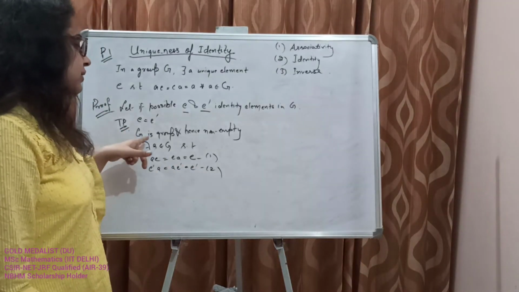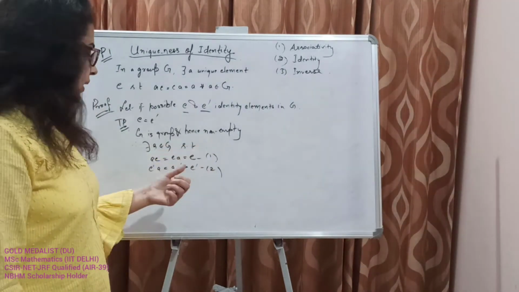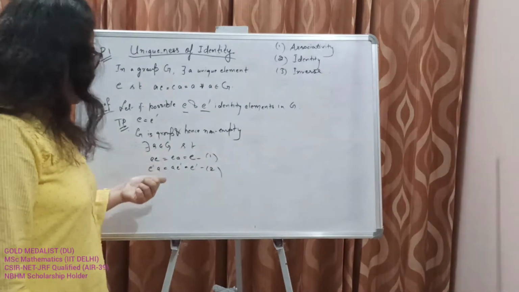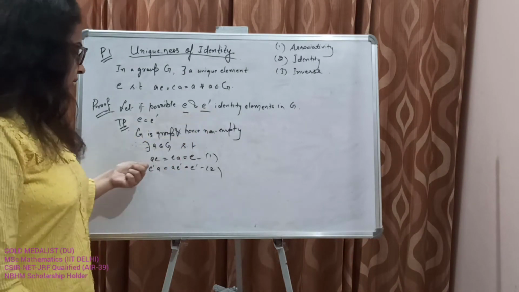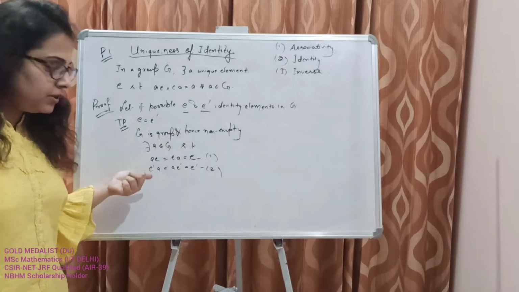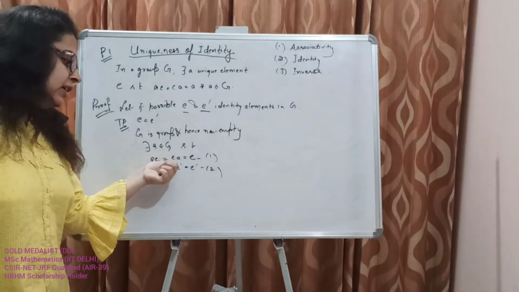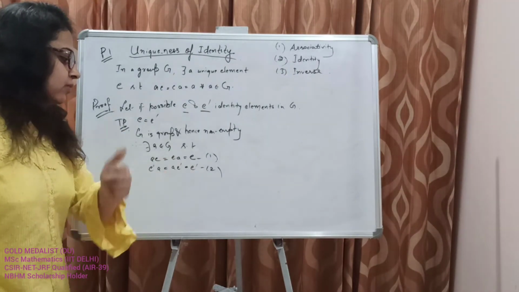So G is a group and hence non-empty, so we have at least one element in the group. Take that element, and since both are identities, just write down the definition of an identity element, how it commutes with the elements of the group: AE is equal to EA is equal to A, and E dash A is equal to A E dash is equal to A.